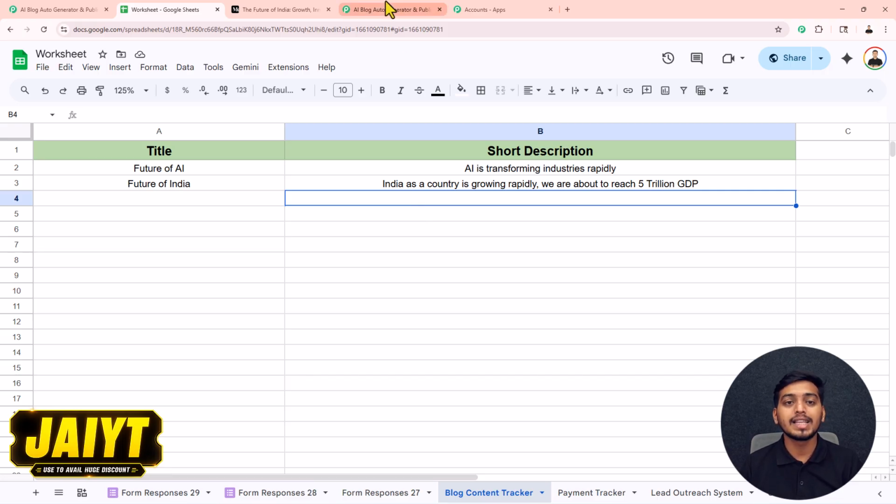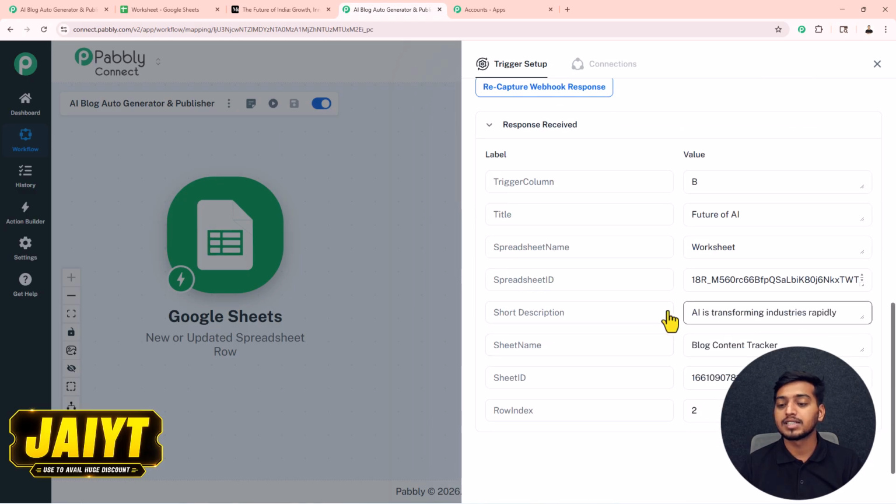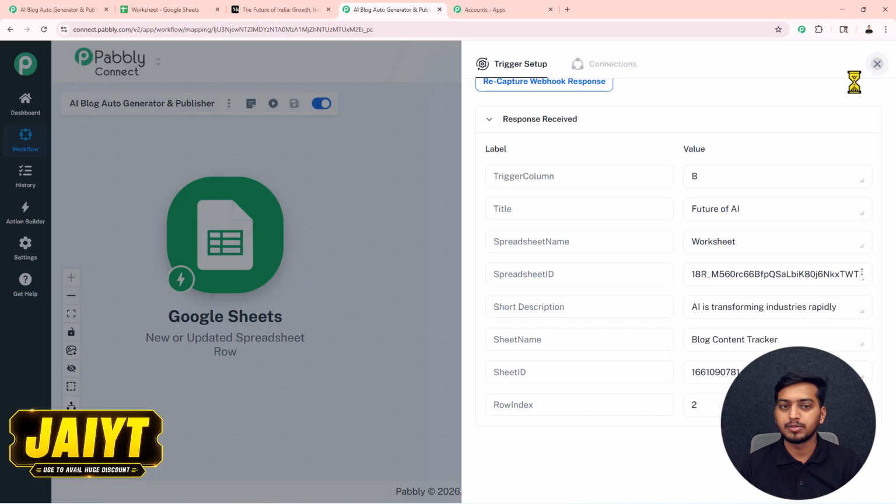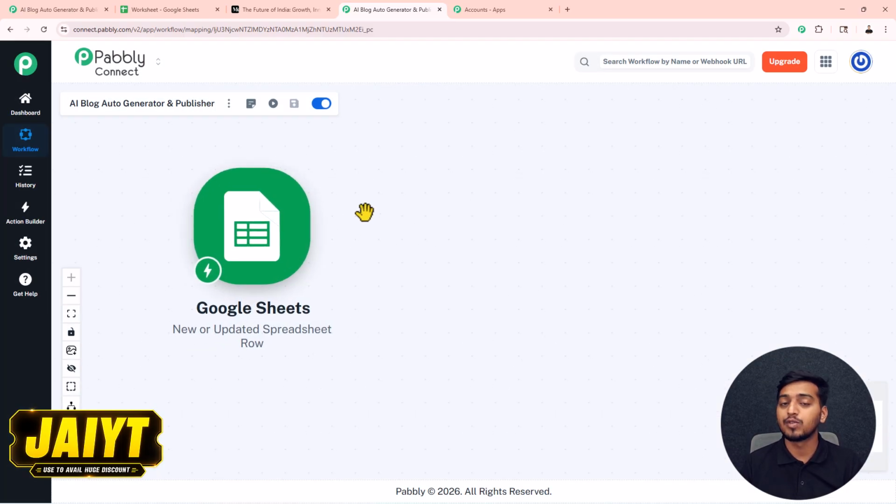Now let us go back inside our Pabbly Connect. You can see we have successfully received all the response that was added on the first row of my Google Sheet. This means that my trigger step Google Sheet is working all fine. Now we have to work on our action application.